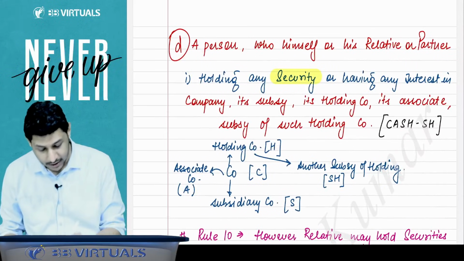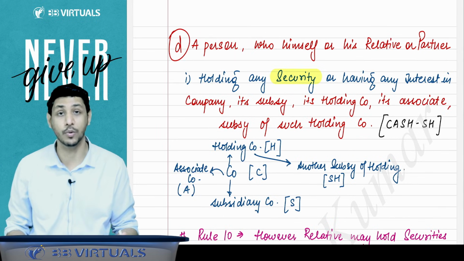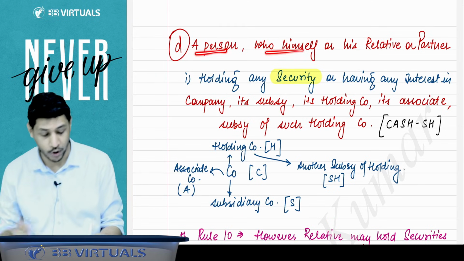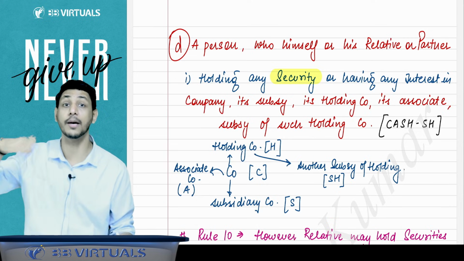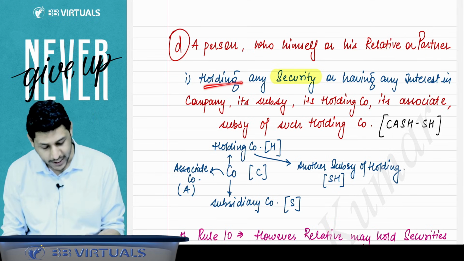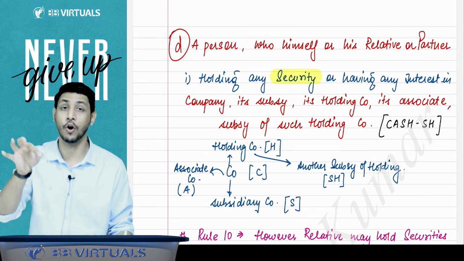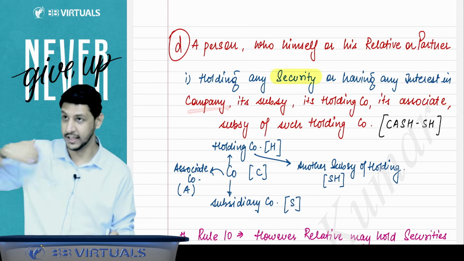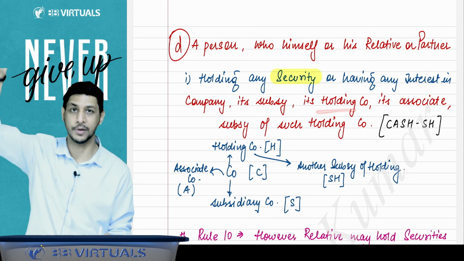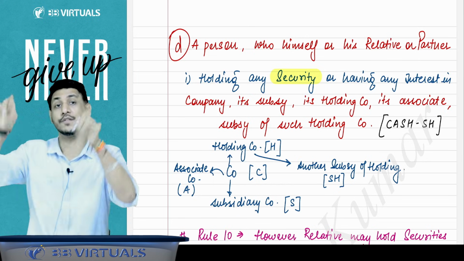Then after that, this is a very important point, because the Institute asks questions on this point very frequently. So you have to understand this point very thoroughly. A person who himself, meaning the proposed auditor, or his relative or his partner is holding any security or having any interest. It means they cannot hold any security, even of a single rupee, in the company where he is proposed as an auditor, in the subsidiary of that company, in the holding company of that company, in the associate company of that company, or in any other subsidiary of such holding company.